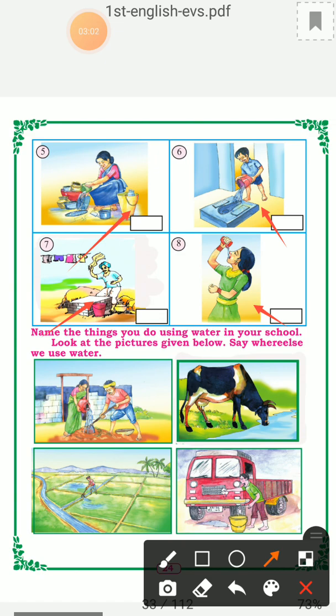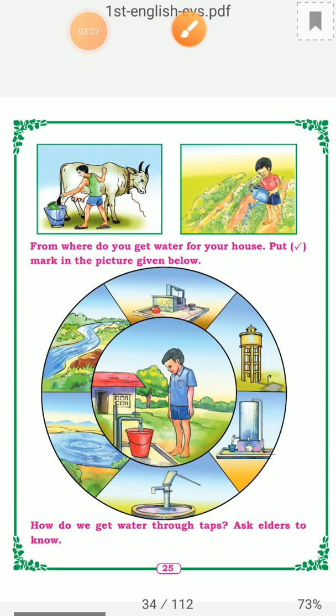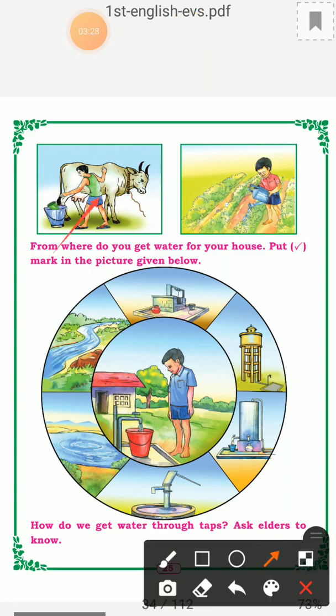See, here this lady, she is putting water for the mud. Then here the cow is drinking water. Here he is watering the fields. Here he is using it for cleaning the vehicle. Okay children. Next, in this picture, see he is cleaning the animals also. Next, he is watering the plants. Is it not? Watering the plants.